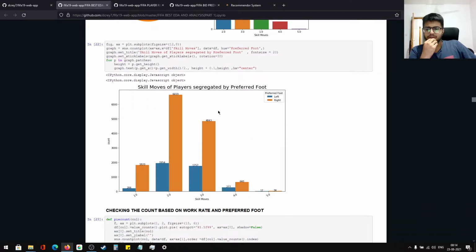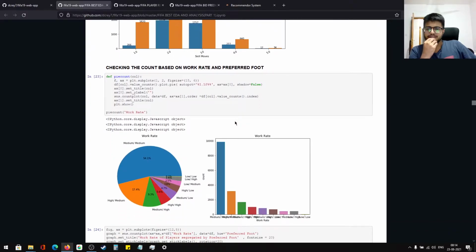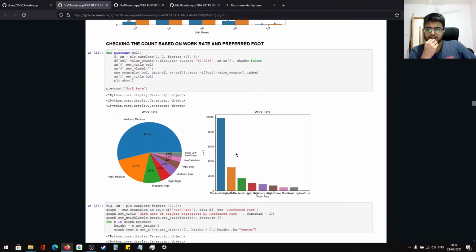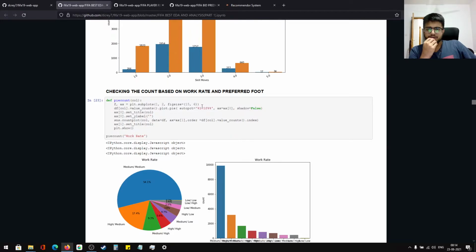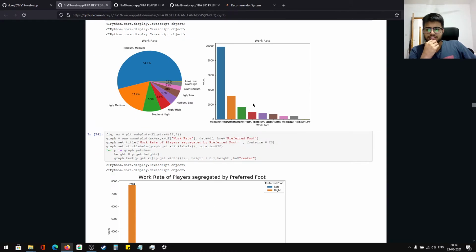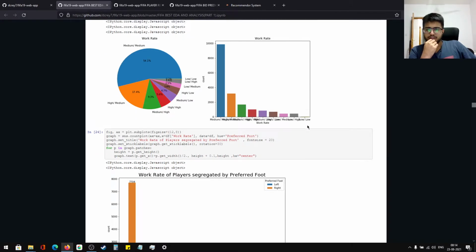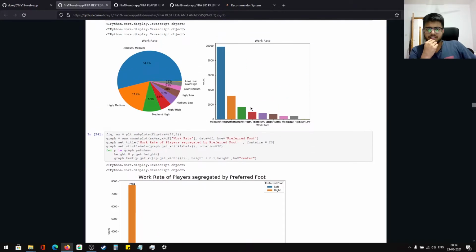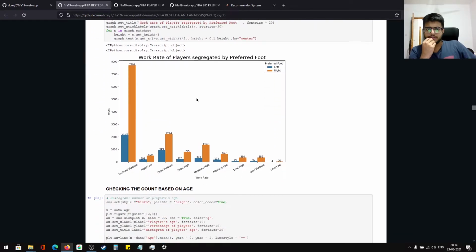So after a long try, yeah. So this is another one. Based on work rate and preferred foot, you can see again what the work rate is for different categories. Medium-high is the greatest. The medium is the highest work rate.